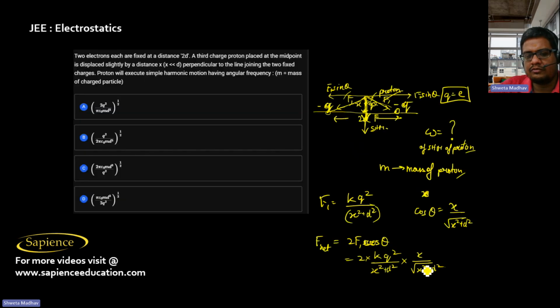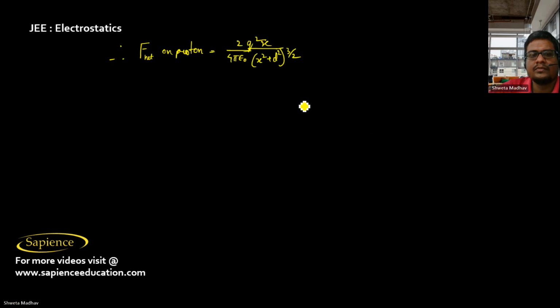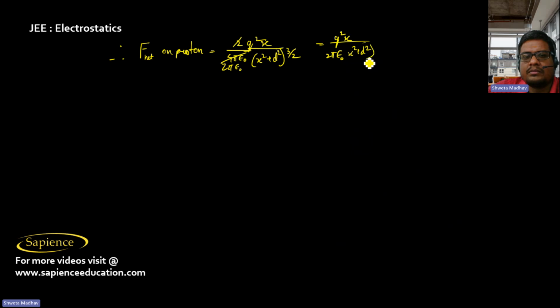Therefore, the net force on the proton is obviously 2k, that is 2 by 4 pi epsilon naught, into q square x divided by x square plus d square whole power 3 by 2, since it is half plus 1, that is 3 by 2. So this is q square x by 2 pi epsilon naught, x square plus d square whole power 3 by 2.